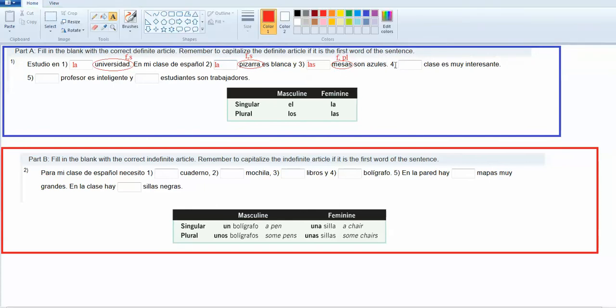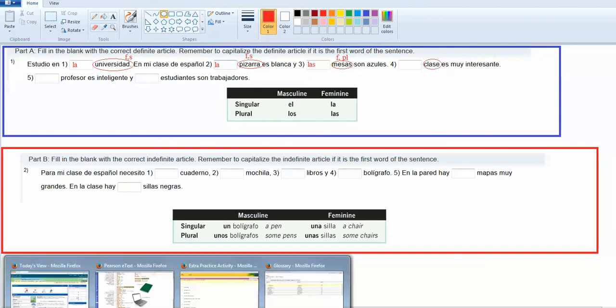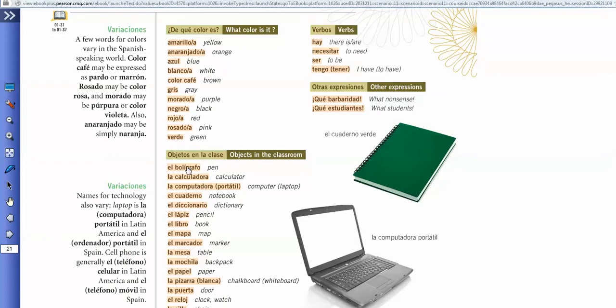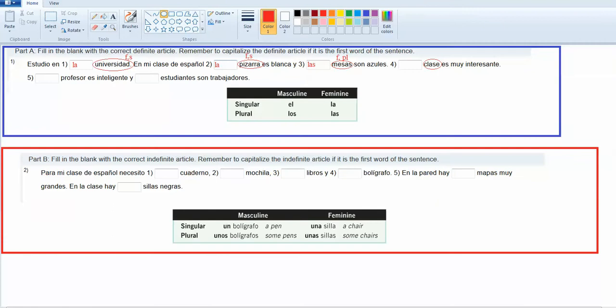Okay. Blank clase es muy interesante. This time, what I'm talking about is the class, okay? And class, you can't see right off the bat as to whether or not it's masculine or feminine, so you definitely would have to look it up. We've got objetos en la clase, so it's got a la with clase, meaning that it's feminine. So if I go out here, it's just one class that I'm talking about, so it's singular and it's feminine. I'm going to want to put la here.